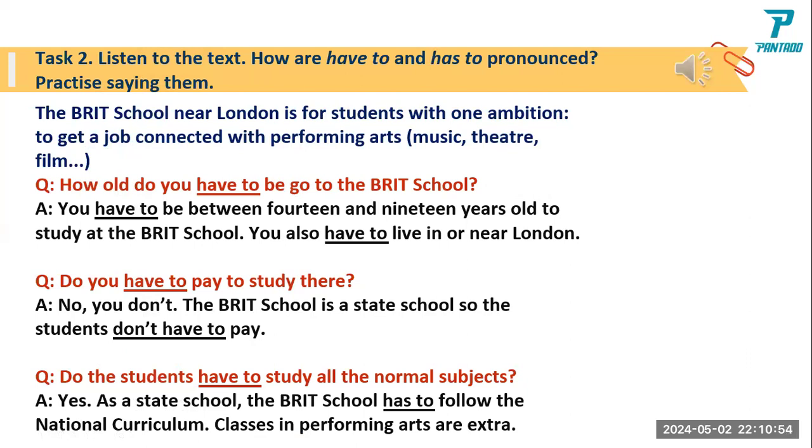You also have to live in or near London. Do you have to pay to study there? No, you don't. The Brit School is a state school, so the students don't have to pay. Do the students have to study all the normal subjects? Yes. As a state school, the Brit School has to follow the national curriculum. Classes in performing arts are extra.